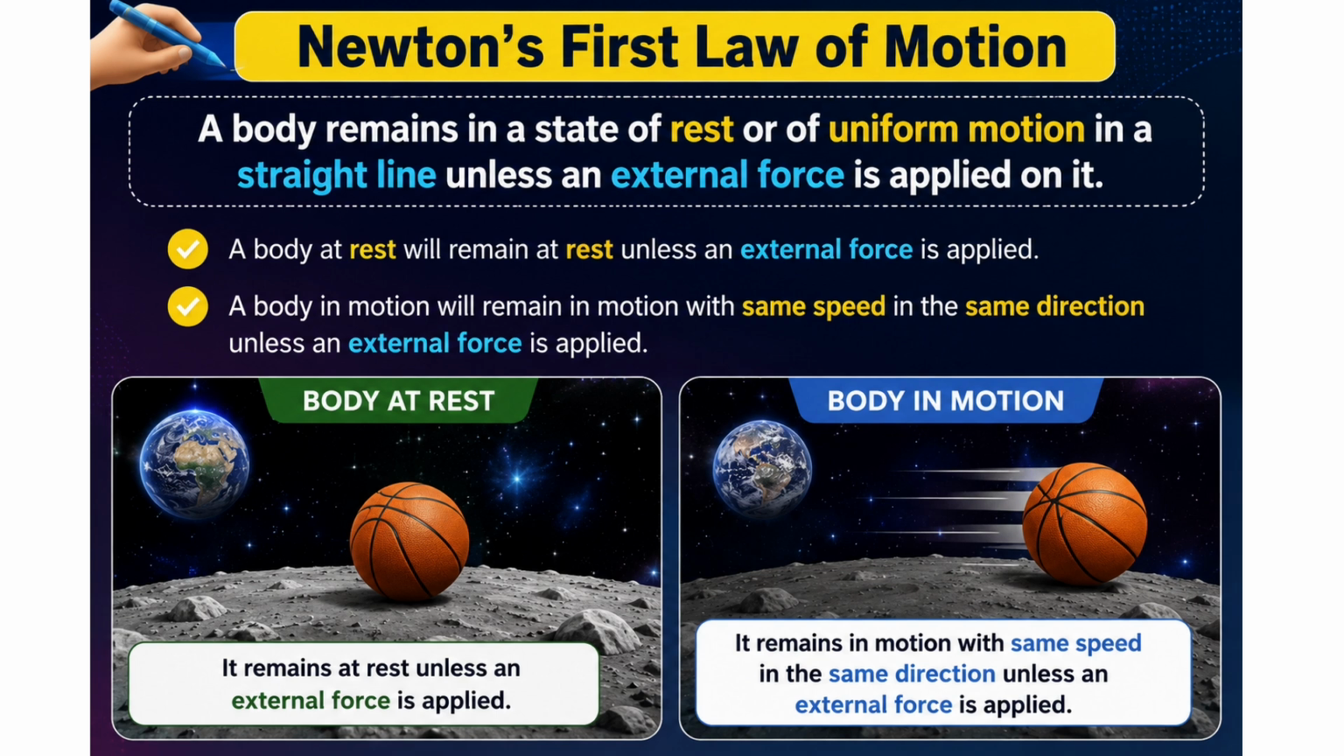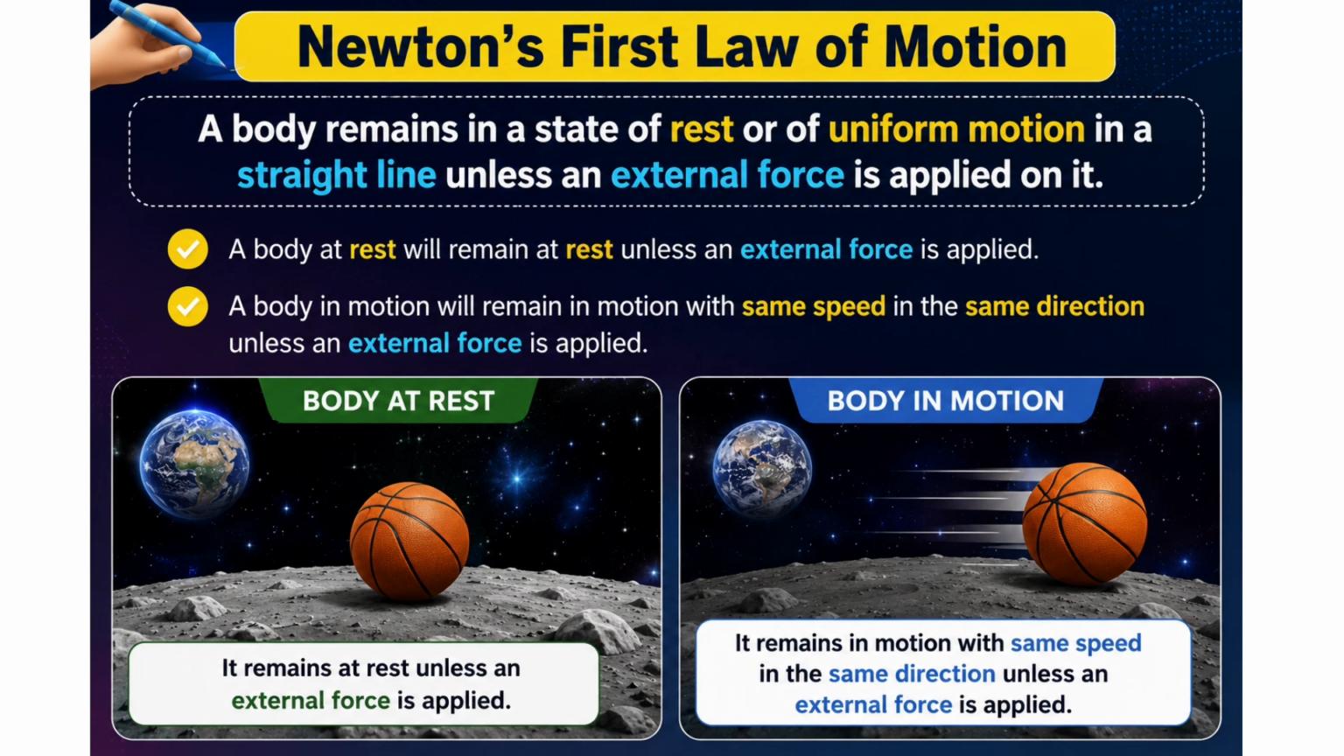It breaks down into two simple conditions. First, body at rest, left box. Look at the box on the left. We have a basketball sitting completely still on the surface of the moon. It is a body at rest. Will it move tomorrow or next year? No. It will remain at rest forever unless an external force is applied, like someone coming over and kicking it.